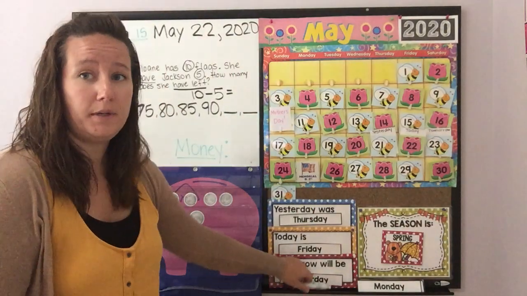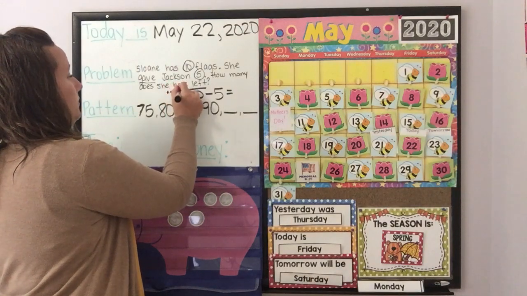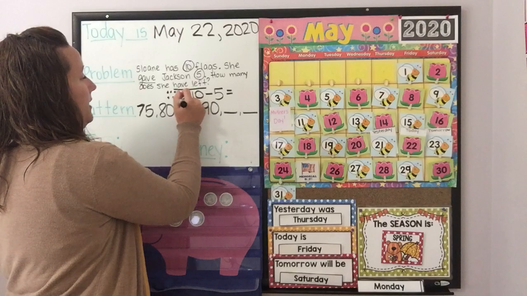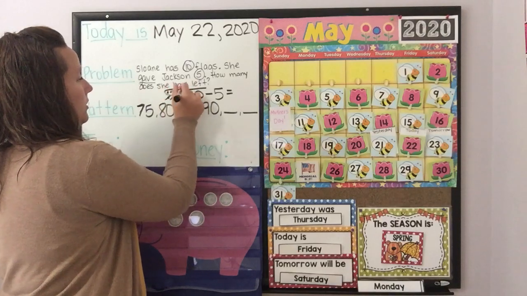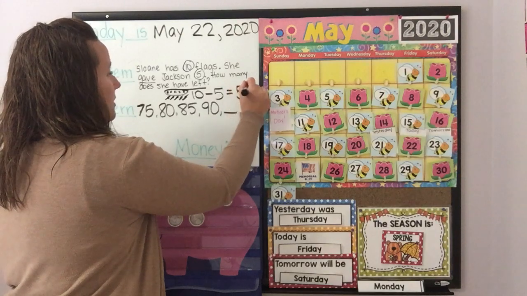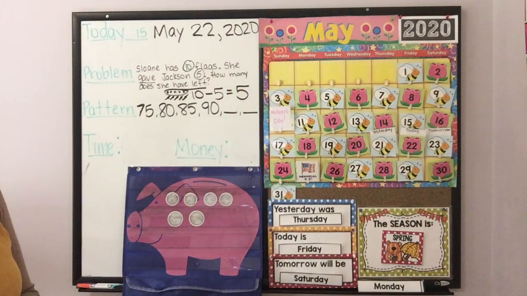Or you can draw a picture, right? So we have 10. She took away 5. 1, 2, 3, 4, 5. So any way we solve it, we got 5 left over. She has 5 flags left.